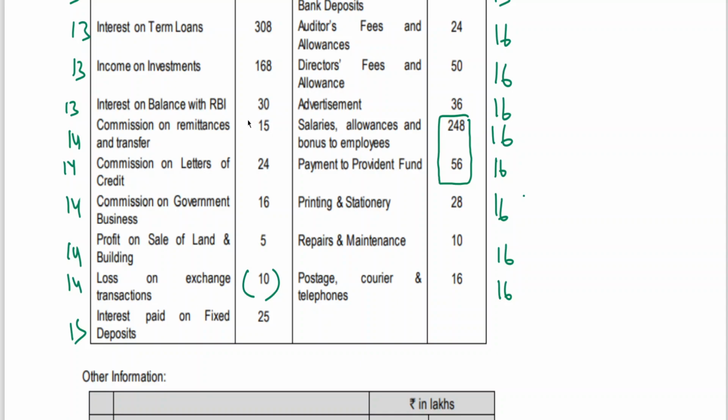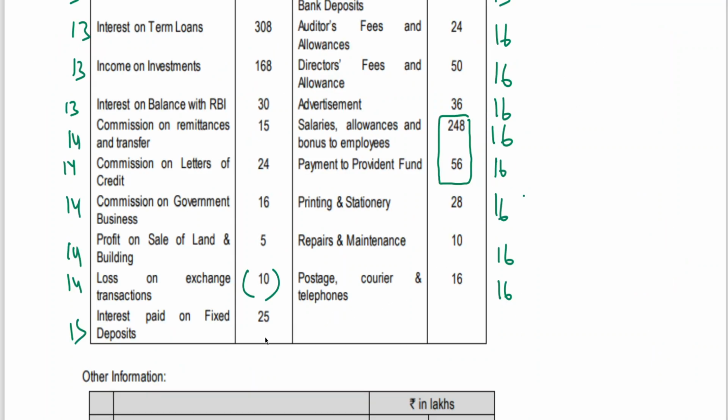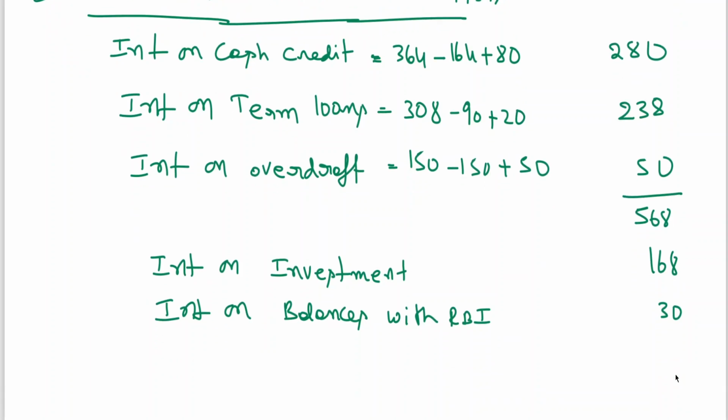Next, interest on balances with RBI, 30. 568 plus 168 plus 30. It is coming to 766. This is schedule 13.